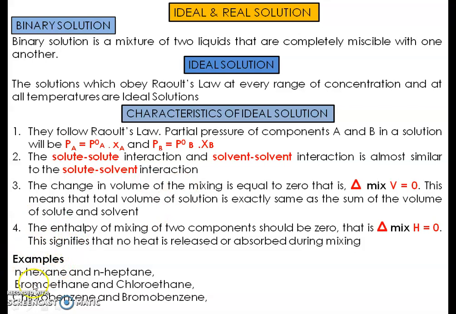Some other examples are bromoethane and chloroethane, chlorobenzene and bromobenzene. We can see here that the solvents which are chemically somewhat similar, or somewhat similar in structure, show these ideal characteristics, or they can form ideal solutions.